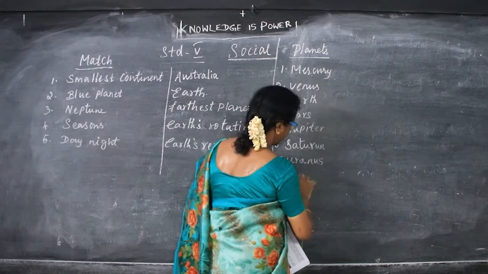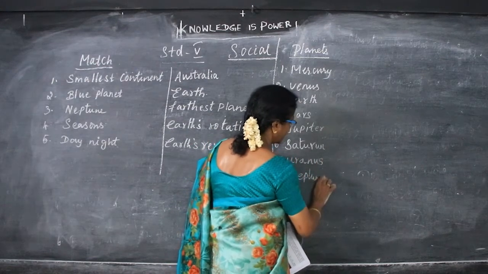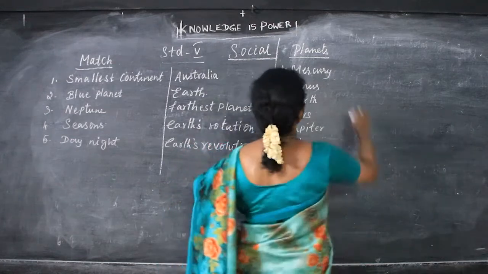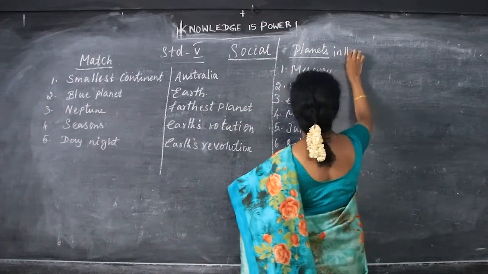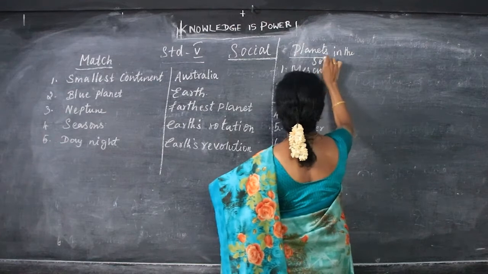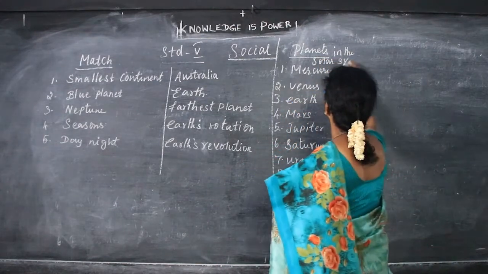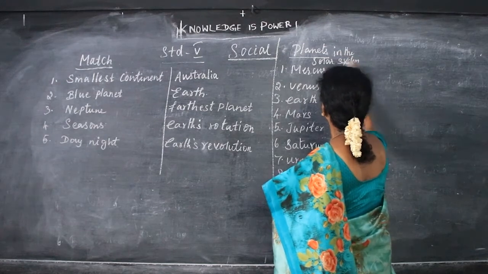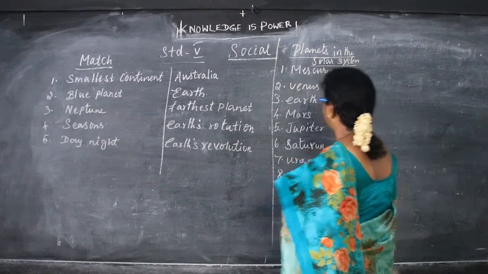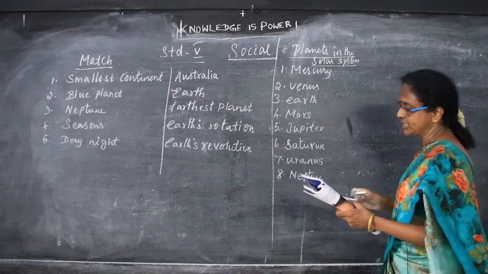So these are the 8 planets in the solar system. Okay, planets in the solar system: Mercury, Venus, Earth, Mars, Jupiter, Saturn, Uranus, Neptune and Pluto. So these are the planets in the solar system.